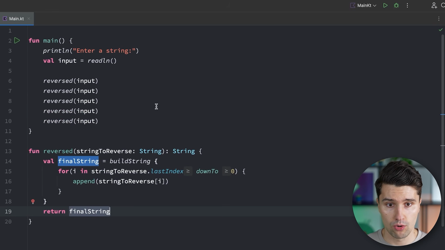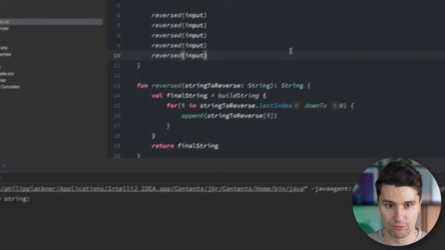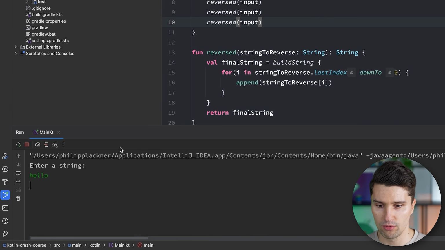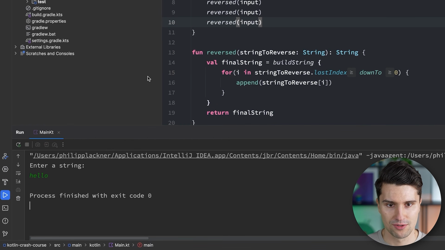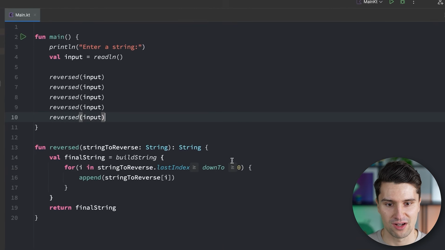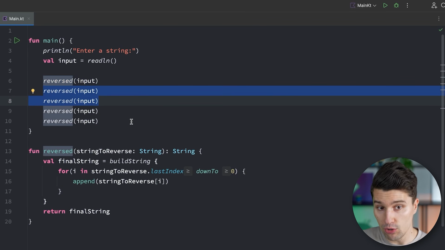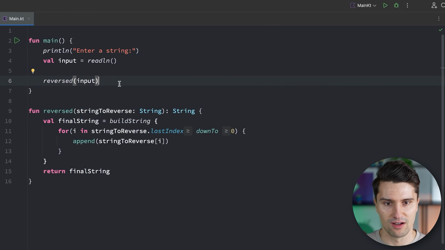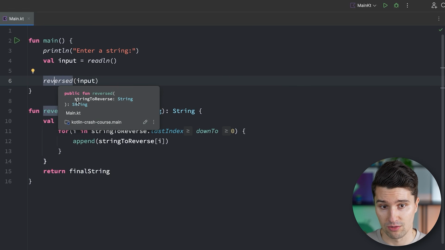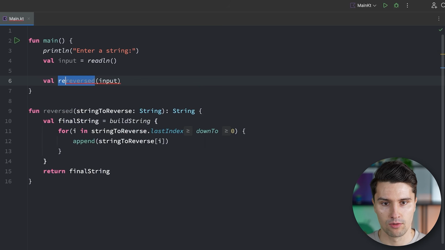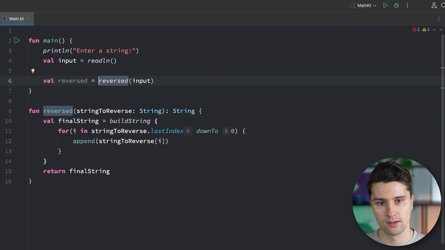And now this will still work as before, just that if we run this and we type hello, you will notice that nothing actually happens. So the string was actually reversed 5 times, but we don't do anything with the output of these functions. But what we could now do is, let's actually get rid of these 5 reversed function calls. What we could now do is, if we actually hover over this reversed function, we can now see, okay, it returns a string. So what we could do is, we could say, reversed is equal to whatever this function returns.